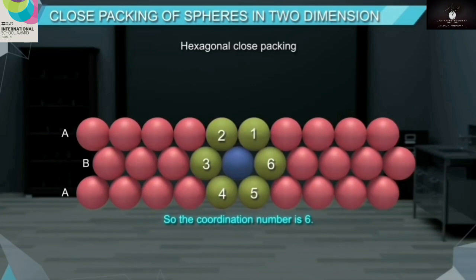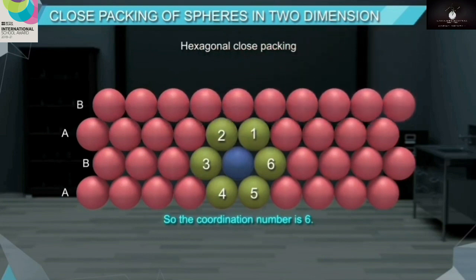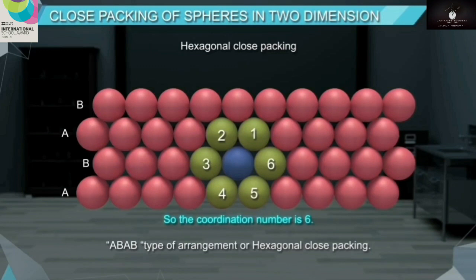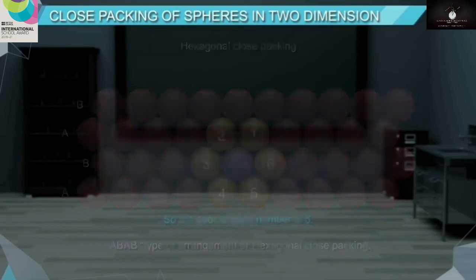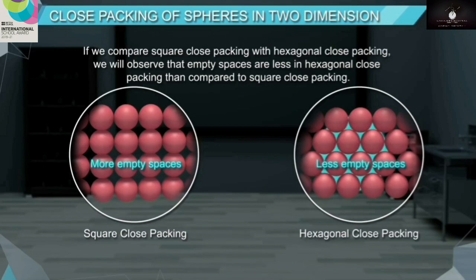Similarly, on placing the 4th layer of the spheres, we will observe the 4th row of spheres is aligned similar to the second row of spheres. Hence, this type of arrangement is called ABAB type or hexagonal close packing. Now, what are these empty spaces? If we compare square close packing with hexagonal close packing, we will observe that empty spaces are less in hexagonal than compared to square close packing.